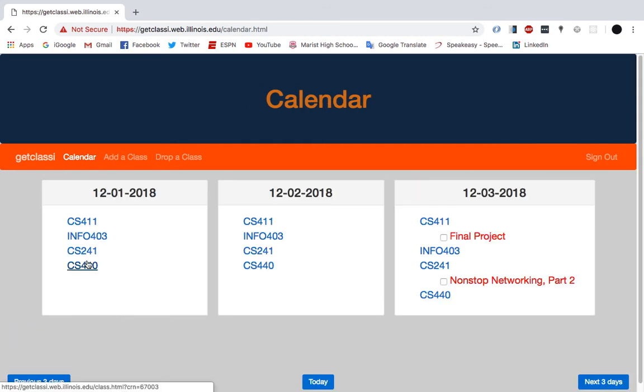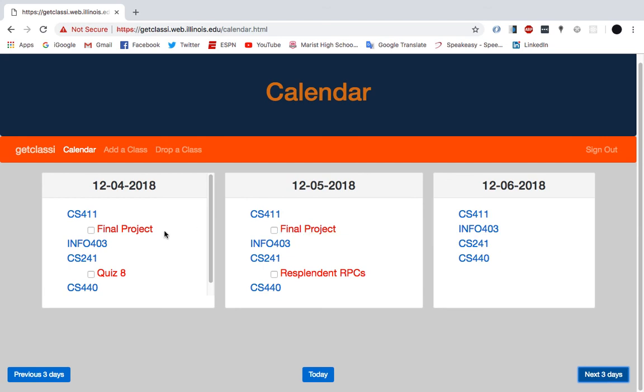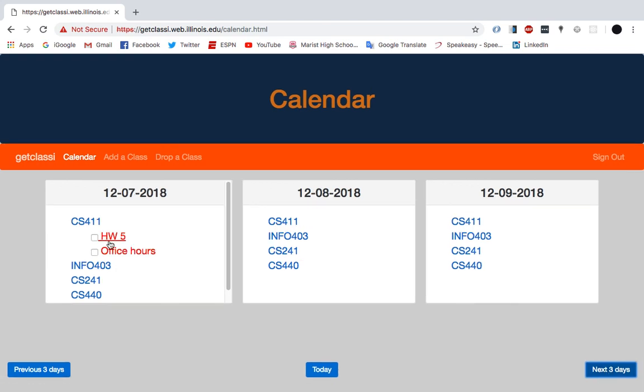Wait. What if I want to check in the past or in the future? Like, I don't care about just today and tomorrow. Finals are coming up. You're right. It's a special time of the year coming up. Let's go to the next 3 days of your calendar. And sure enough, hey, final project, quiz 8, final project, resplendid RPCs. I forgot that was a lab I have to do. Wonderful. Homework 5, and there's office hours, the event we added previously. Wow. Beautiful.